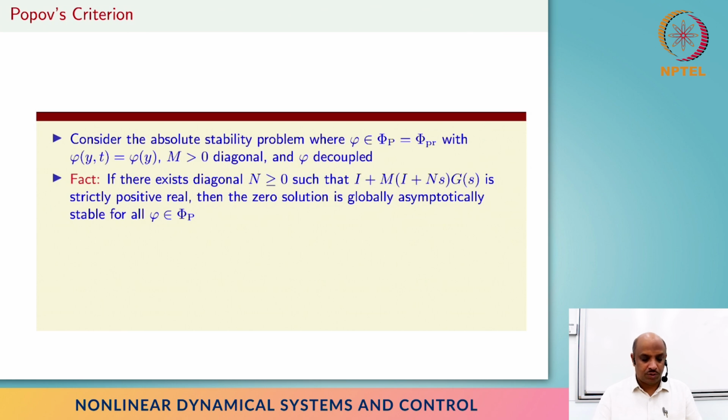Popov was working on that particular problem, and there are even more generalizations, like I said, well into the 1990s. But the original Popov's result goes something like this. If I plus m times I plus n s times g of s is strictly positive real, then the zero solution is globally stable for all sector nonlinearities between 0 and m.